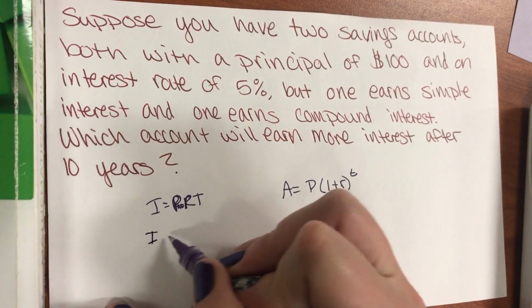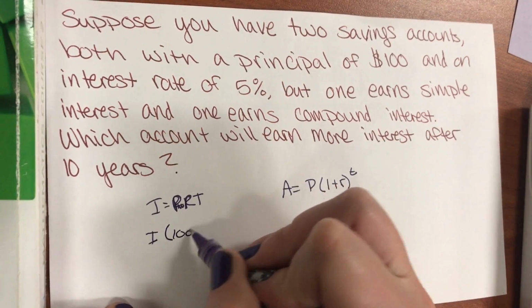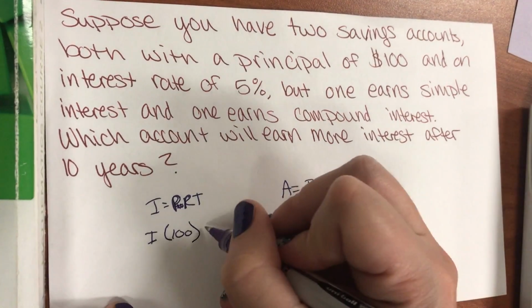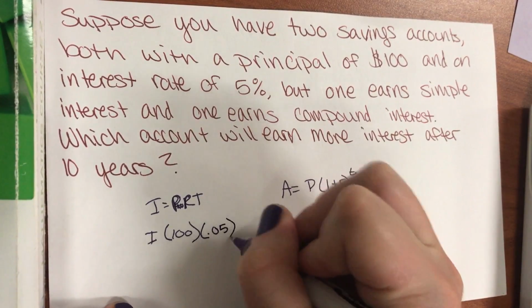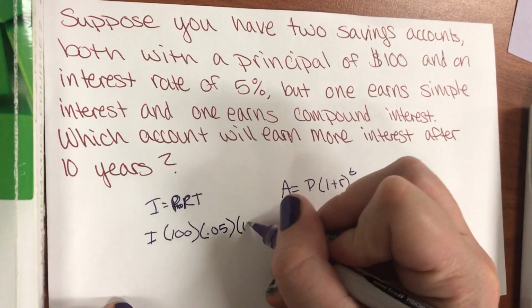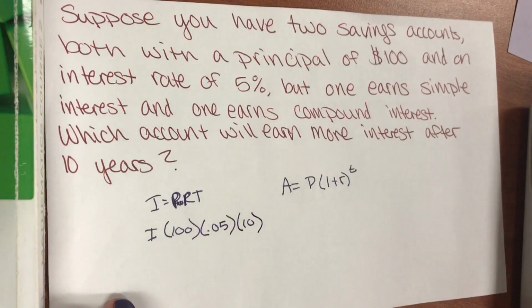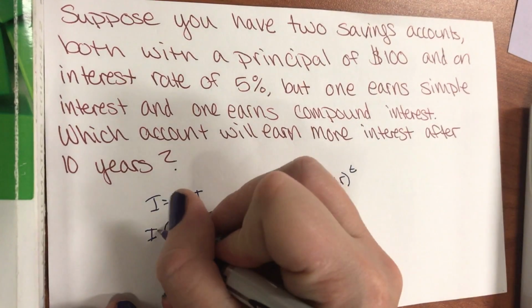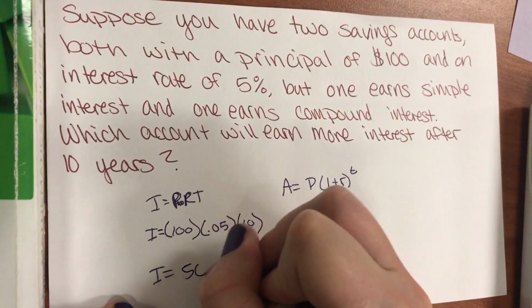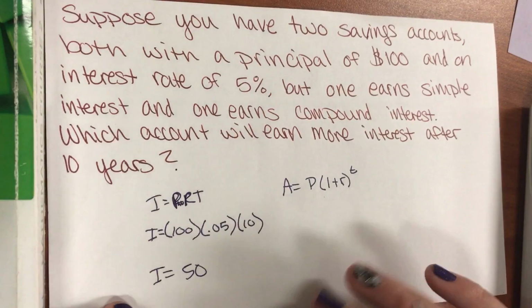So on this one, plug it in. What's the principal? $100. What's the rate? 5%, so 0.05. And what's the time? 10 years. Okay, so should we finish solving that one? 100 times 0.05 times 10 is $50. So interest equals $50. Remember, it's only $100 being invested.